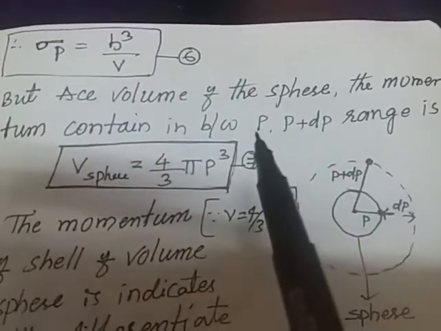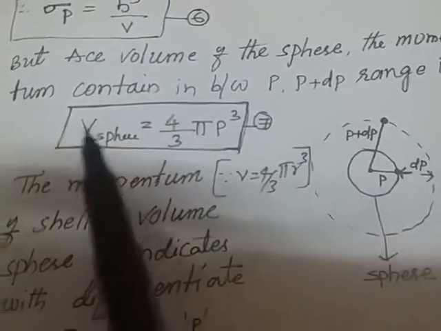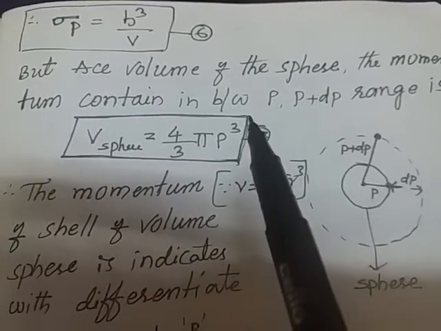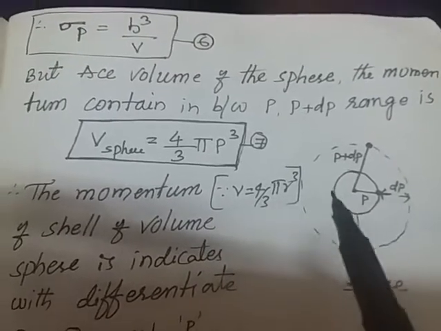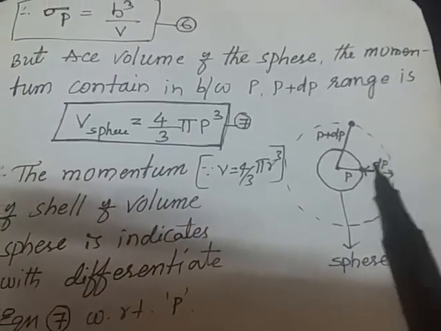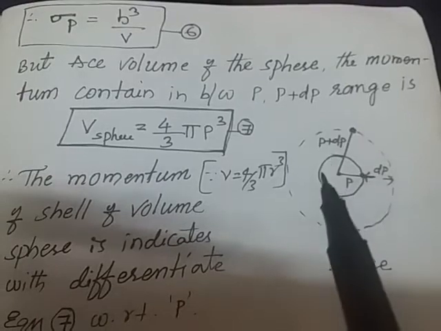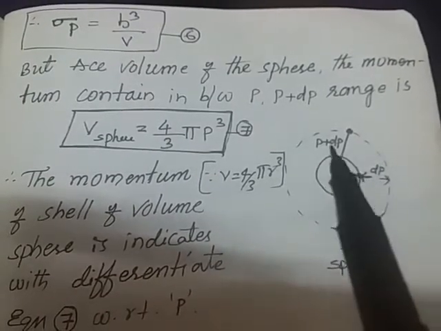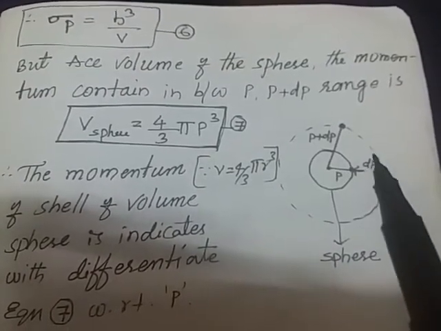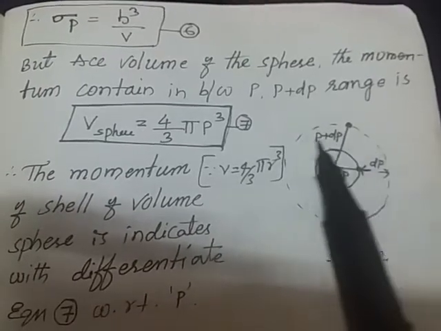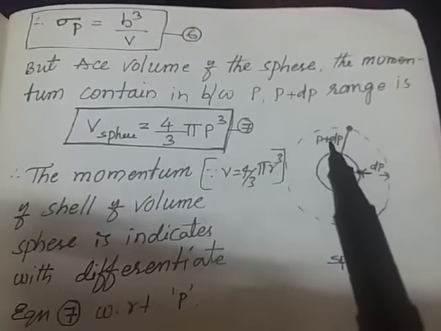contained between p and p plus dp, the momentum range, is represented by the volume of the sphere, V sphere equal to 4 by 3 pi r cube. Here the sphere's radius is p, the momentum. So around this circular path the radiated particle can be revolving, and it will change at a dp distance. The dotted line represents the range of the radiated particles. That's why it changes from p to p plus dp.